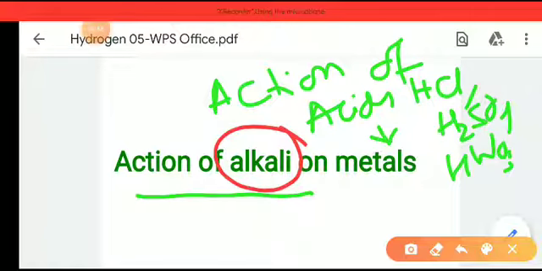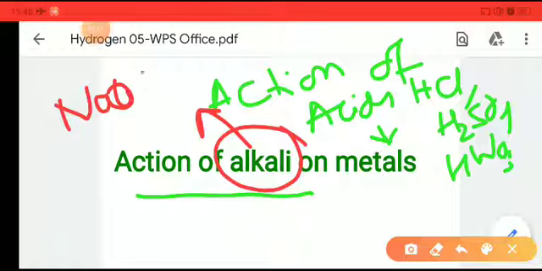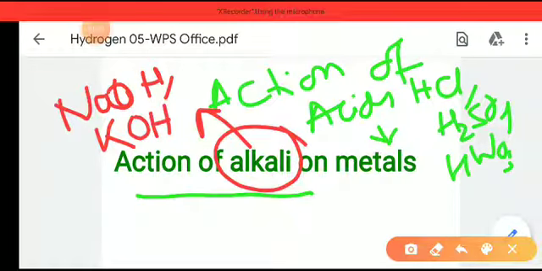Alkalis are what? Alkalis are the bases. First of all, remember that the alkalis are the bases. Those bases which are dissolved in water are called alkalis. For example, NaOH and KOH, that is sodium hydroxide and potassium hydroxide, are the general examples of alkalis.